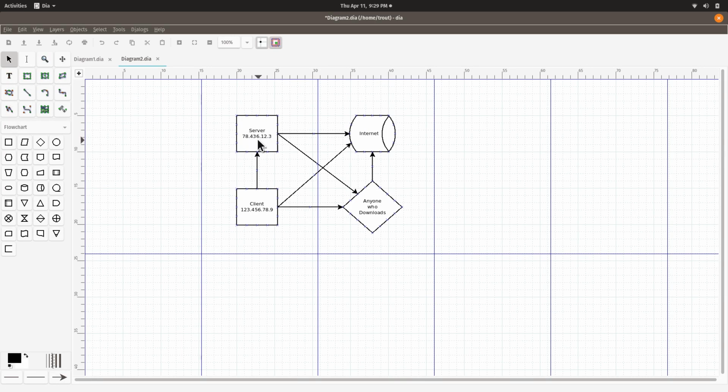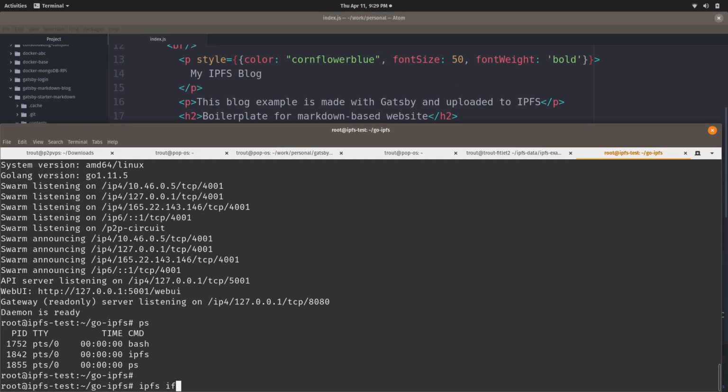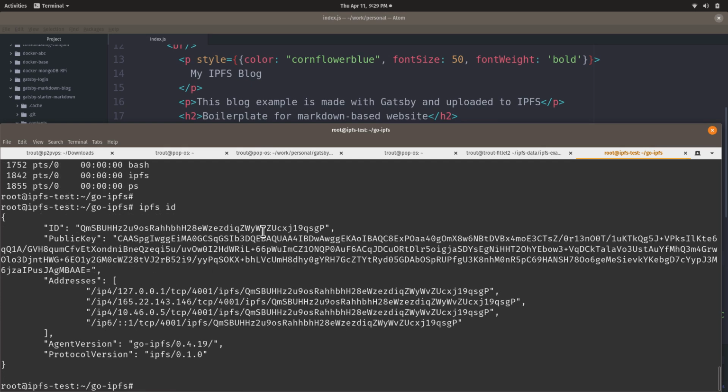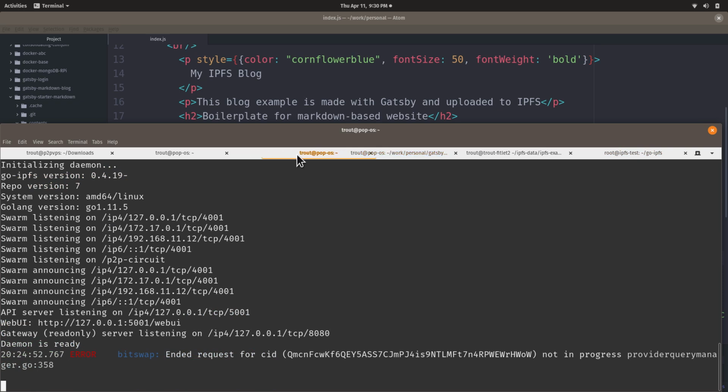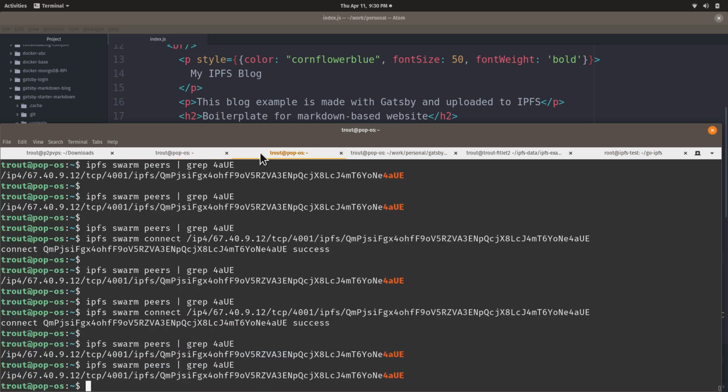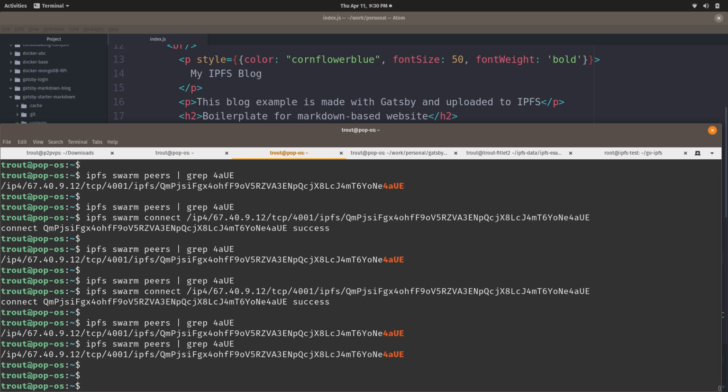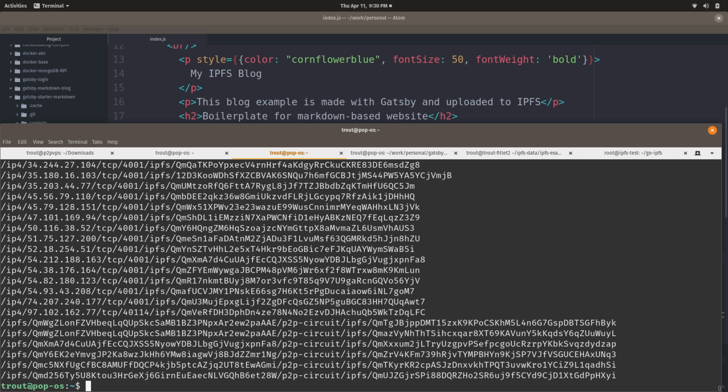So okay, now the server is set up, and I can go ipfs id, and I can see my ID, and what I want to do next is connect my local IPFS. So this is the daemon running on my local computer, and if I go ipfs swarm peers, I can see all the peers I'm connected to.